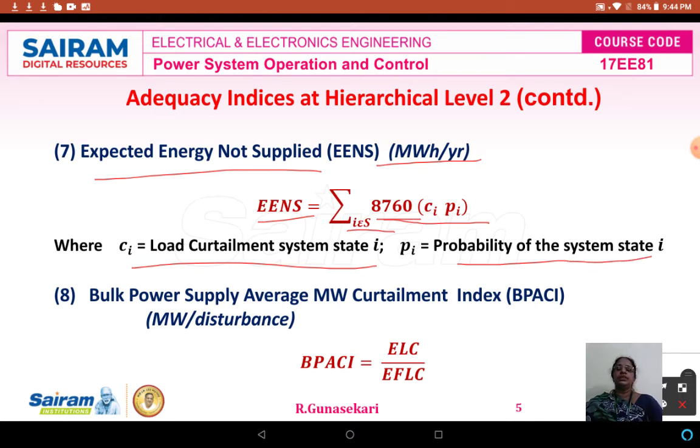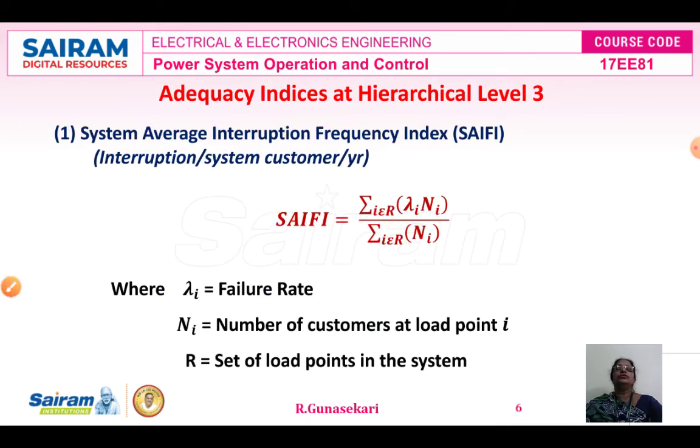The eighth adequacy index, the last index of hierarchical level 2, is the bulk power supply average megawatt curtailment index, BPACI, which is measured in megawatts per disturbance. The formula: BPACI is equal to the ratio of ELC divided by EFLC. We already know the ELC value and the EFLC, so from these we can calculate this value. So, hierarchical level 2 has eight adequacy indices.